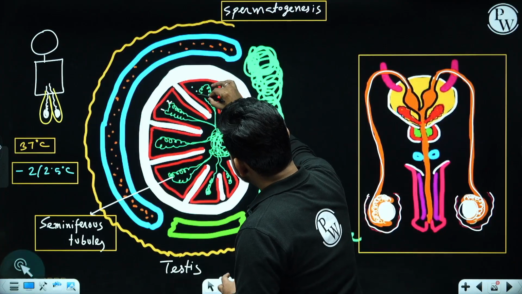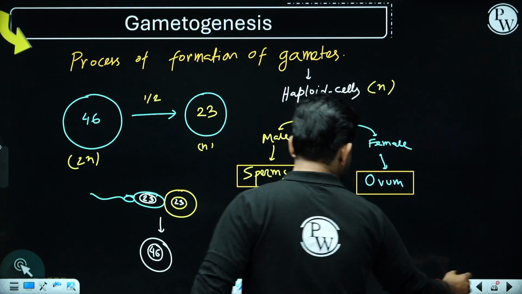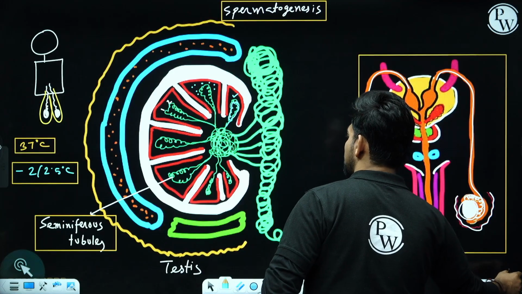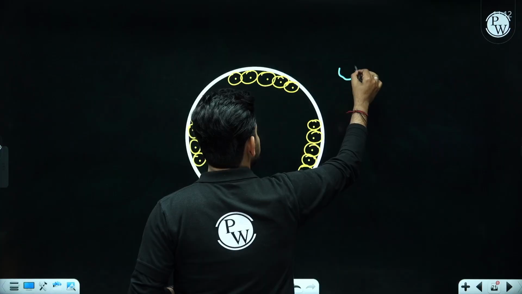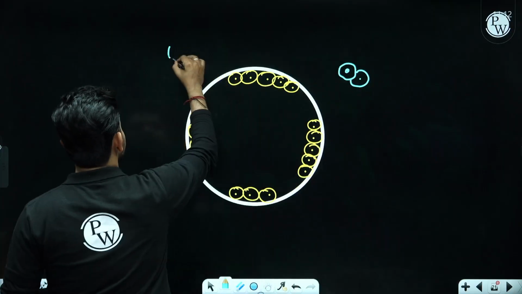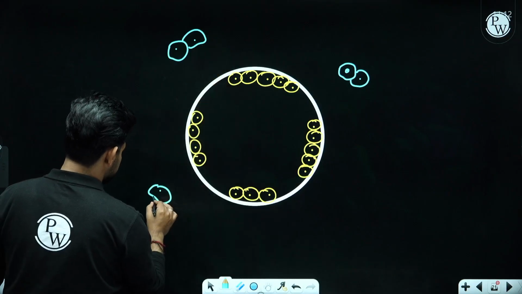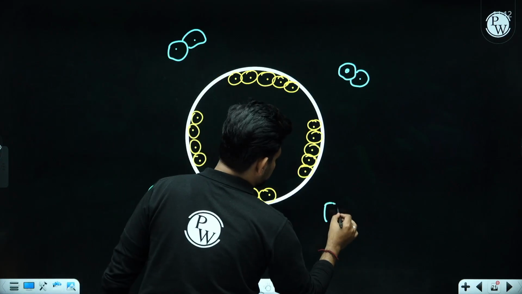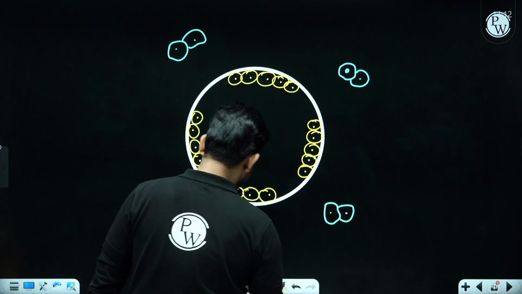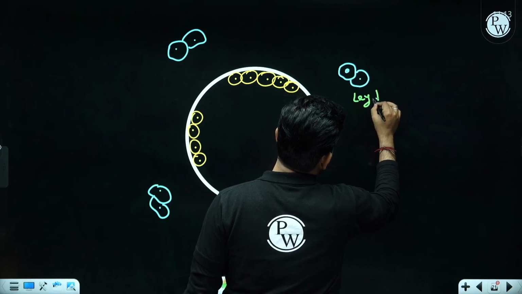This space is called the interstitial space, and into this interstitial space we find some special cells, and these particular cells are called Leydig cells.